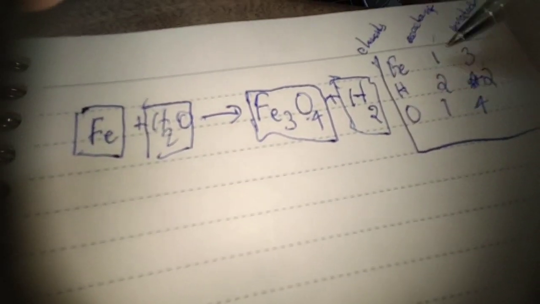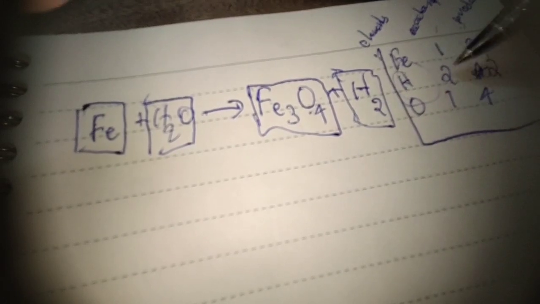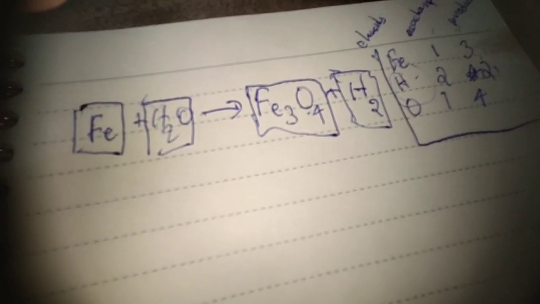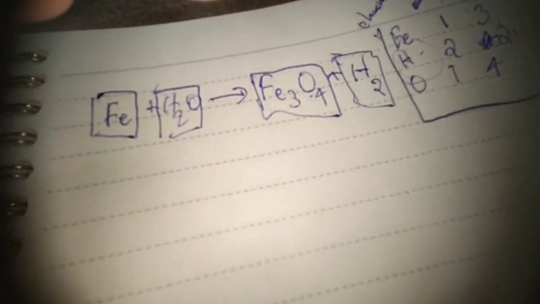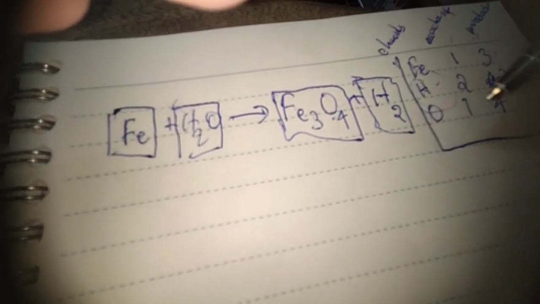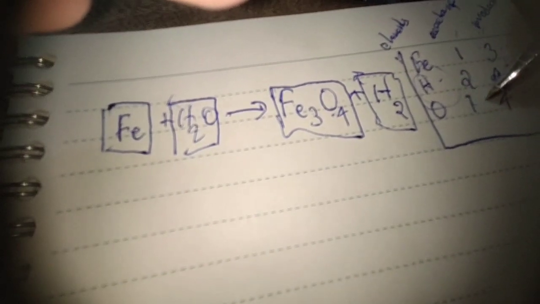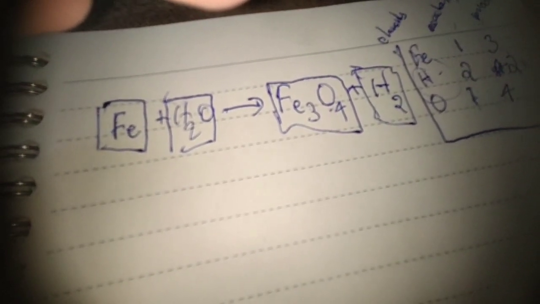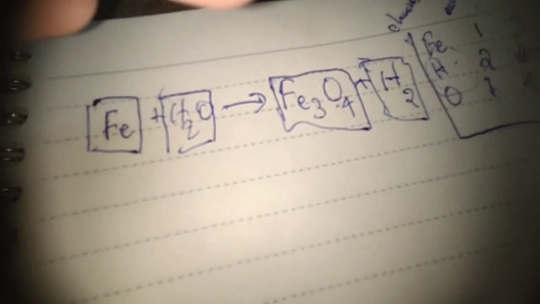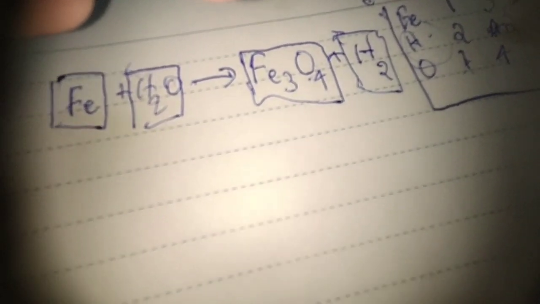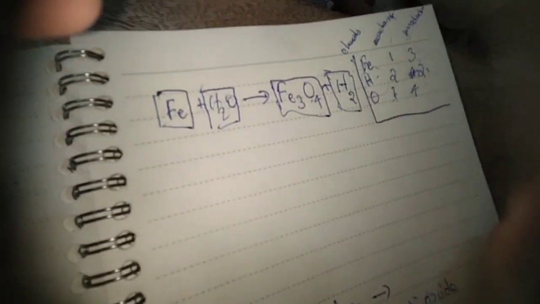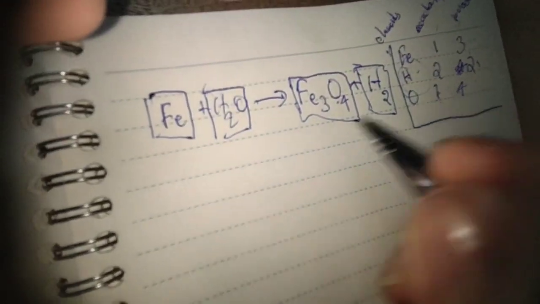What's balanced? We can see hydrogen LHS equals RHS, but in these we don't. It's always convenient to start with the one with the highest difference. So let's do oxygen first.